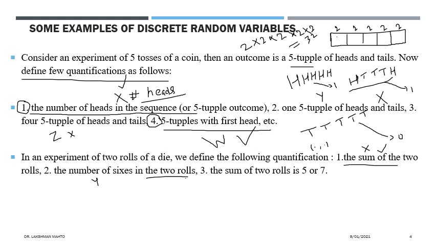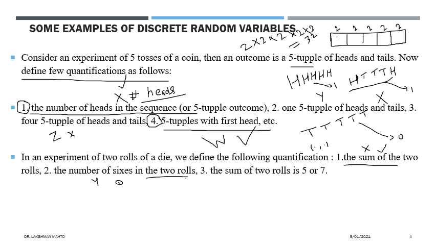Yeah, nice. So that's why it is a random variable. Just here, what are the possible values of y? It is not a binary classification. You are just counting the number of sixes. So what are the possible numbers of sixes?